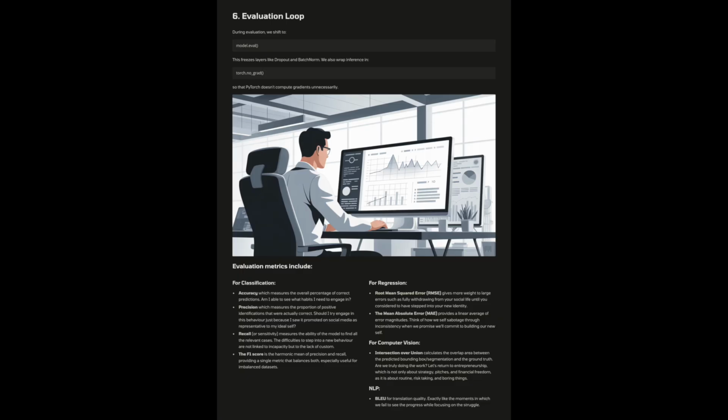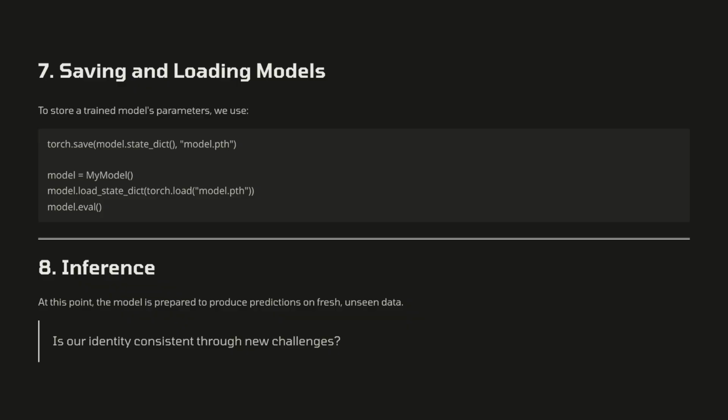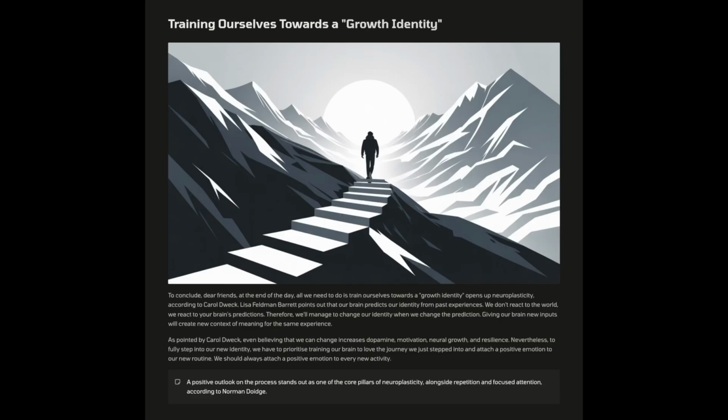For computer vision, intersection over union calculates the overlap area between the predicted bounding box or segmentation and the ground truth. Are we truly doing the work? Let's return to entrepreneurship, which is not only about strategy, pitches, and financial freedom, but about routine, risk-taking, and boring things. NLP: BLEU for translation quality. Exactly like the moments in which we fail to see the progress while focusing on the struggle. At this point, the model is prepared to produce predictions on fresh, unseen data. Is our identity consistent through new challenges?